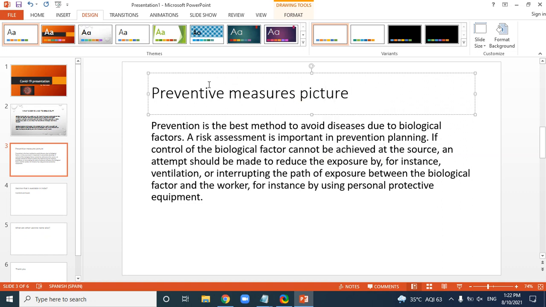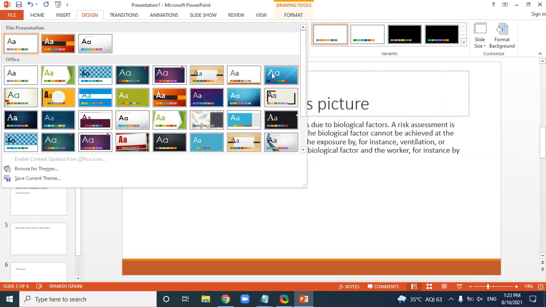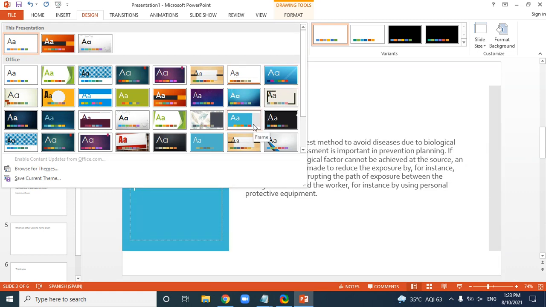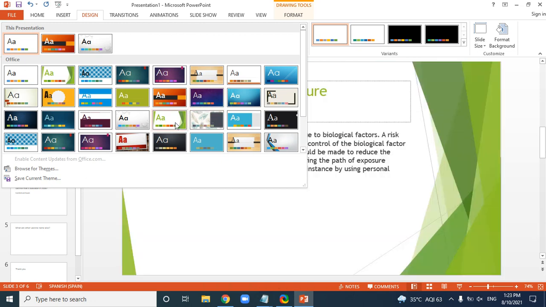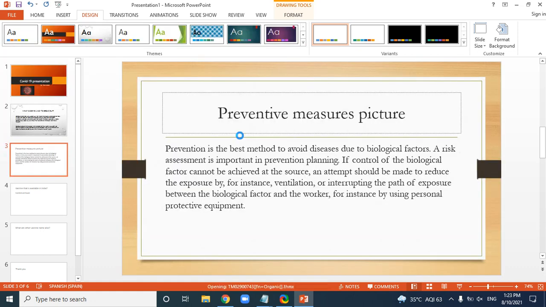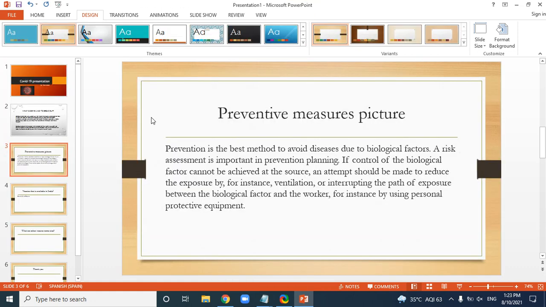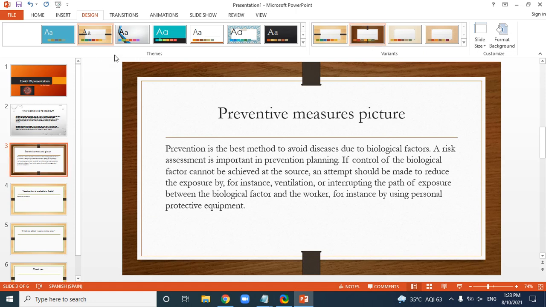And what will be the prevention measures picture? Let me think. Yes, this was looking nice. Which one? Which one? No, this one is very heavy. No. Yes, this one is looking the best. Oh, I forgot. This I want to put it on the selected slide only. No problem. Yes, this one is nice.